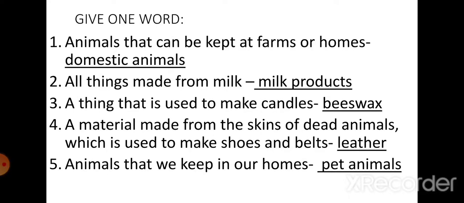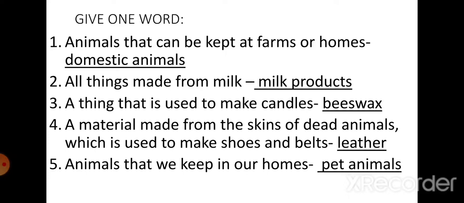Given word, last but not the least. Animals that can be kept at farms or homes. Domestic animals. D-O-M-E-S-T-I-C, domestic. A-N-I-M-A-L-S, domestic animals. Second one, all things made from milk. Milk products. M-I-L-K, milk. P-R-O-D-U-C-T-S, milk products.